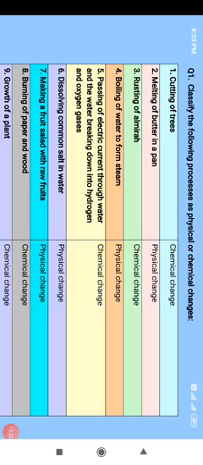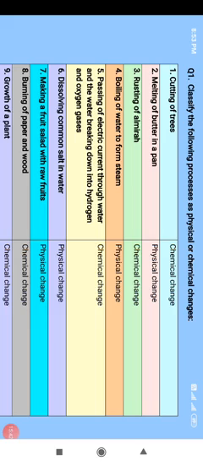Sixth part, dissolving common salt in water. You simply dissolve the salt in water, then your process is said to be physical change, and you can revert back the process by obtaining the common salt from the solution. Carry out the process of evaporation. So dissolving common salt in water is an example of physical change.